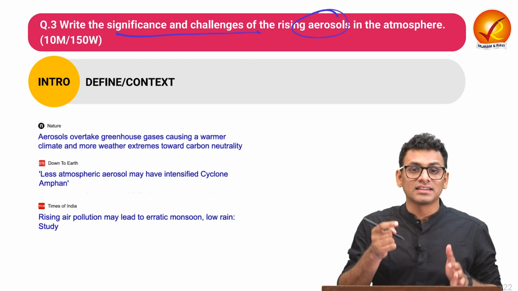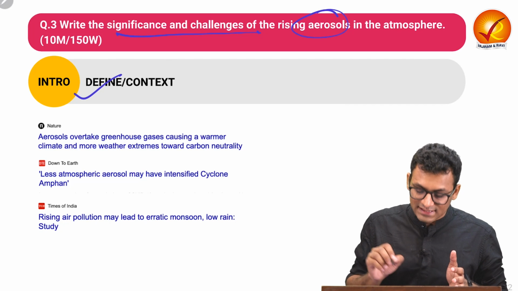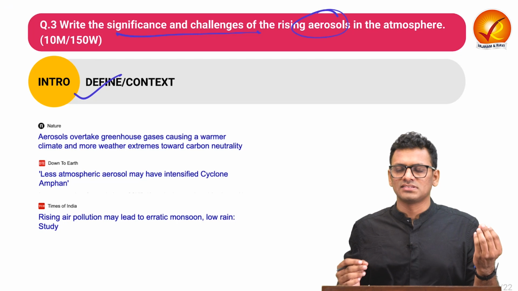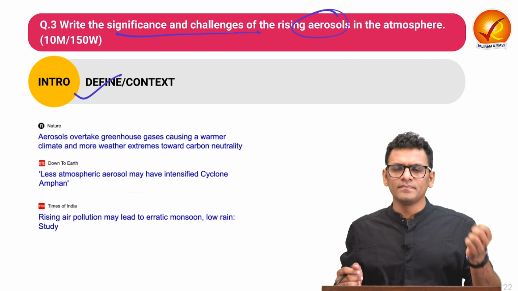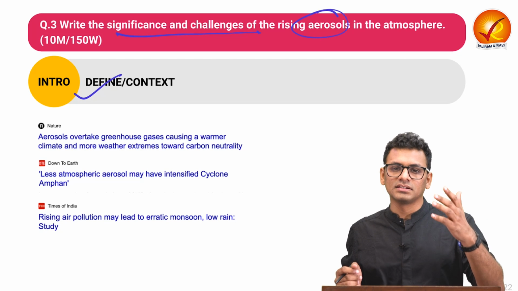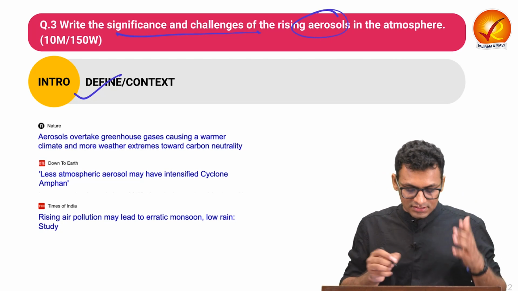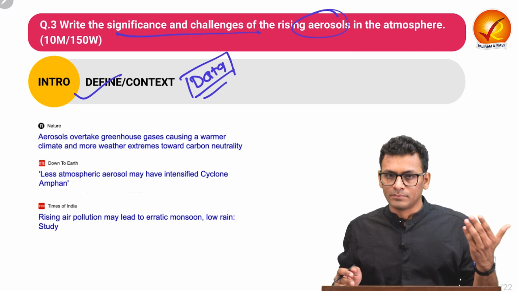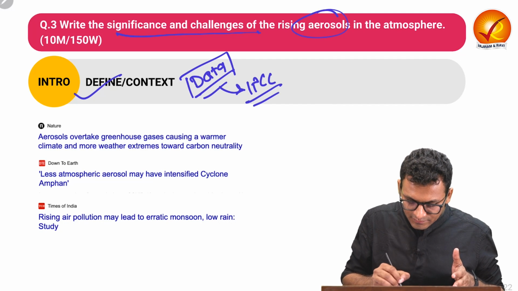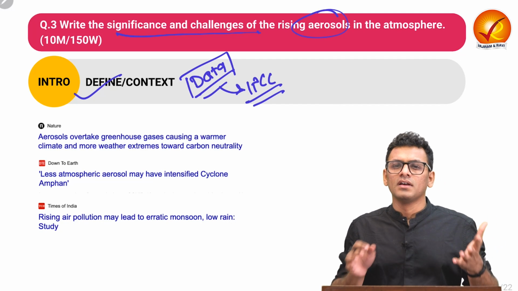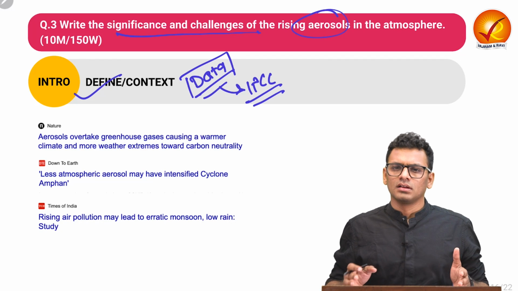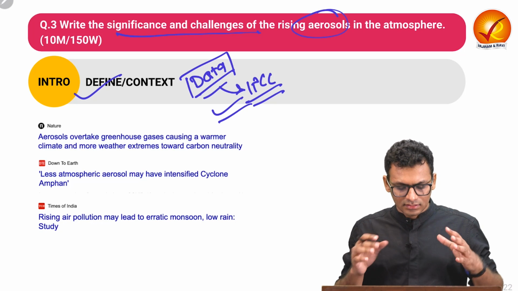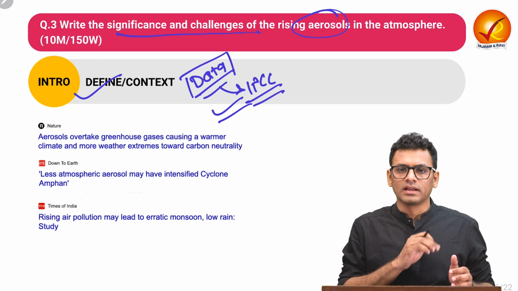So if we structure the answer, in the introduction, you can either define what exactly aerosol refers to, or you can provide certain context where we have seen that there are certain challenges or significance of aerosol. So you can start with certain kinds of hook points in the introduction. You can also cite data points where you can refer to certain reports such as the IPCC, where we have seen a certain rise in aerosol linked with climate change and the greenhouse effect. So that is something you can inculcate for the introduction.